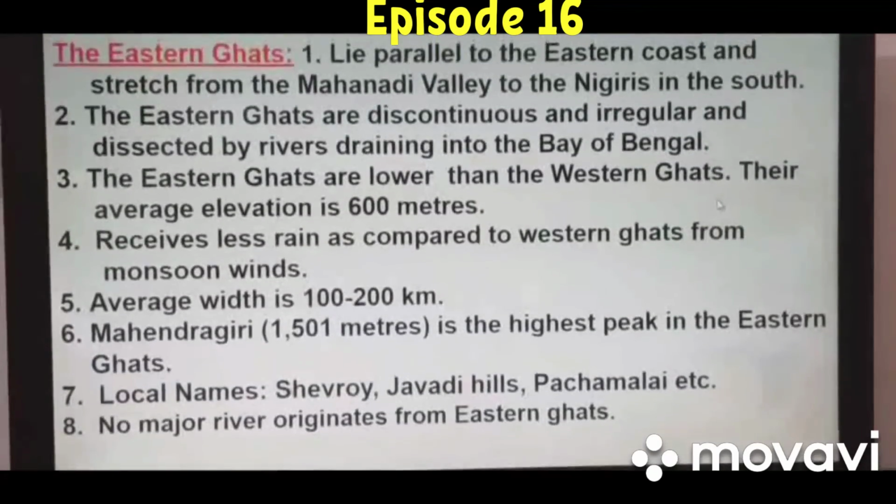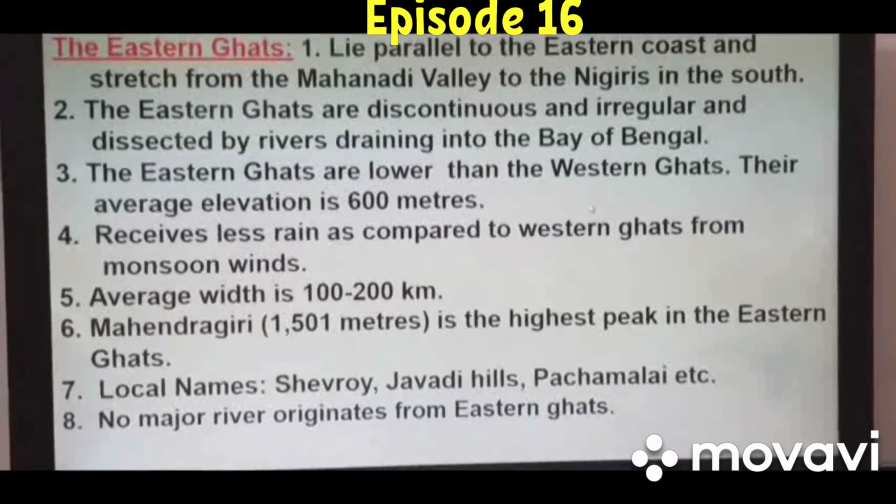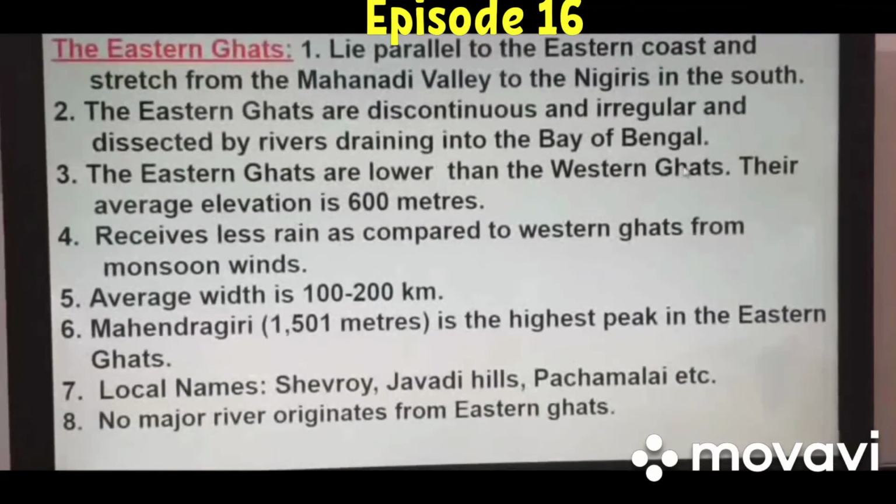When we talk about the elevation of the Eastern Ghats, they are lower in height as compared to the Western Ghats, and their average elevation is 600 meters. Mostly these Ghats are of this height only, 600 meters. They receive less rain as compared to the Western Ghats from monsoon winds. These Ghats also receive the